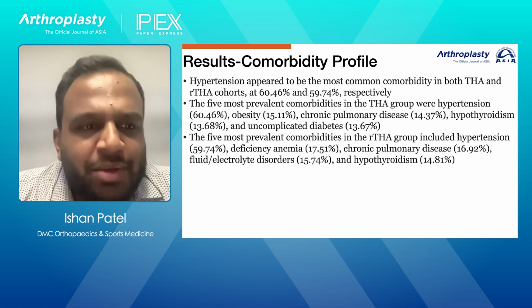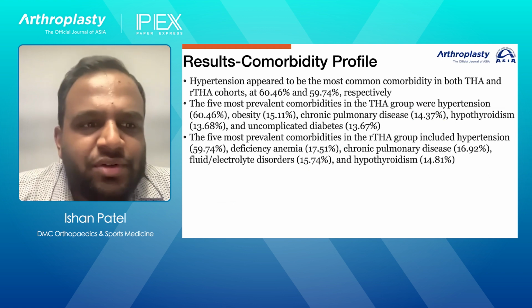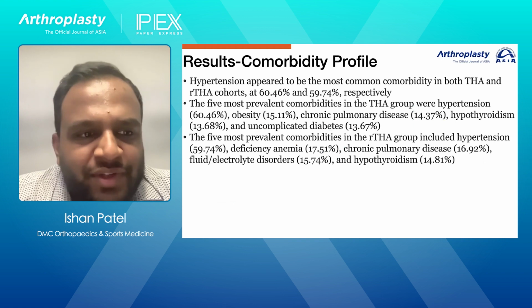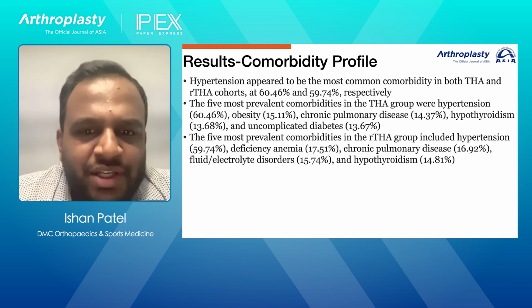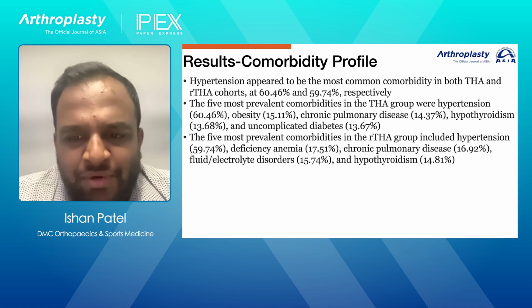In terms of the comorbidity profiles, hypertension appeared to be the most common comorbidity in both total hip and revision total hip cohorts at 60.46 and 59.7%, respectively. The most prevalent conditions in the primary total hip group were hypertension, obesity, COPD, hypothyroidism, and diabetes. And in terms of the revision group, it was hypertension, anemia, COPD, fluid and electrolyte disorders, and then hypothyroidism.